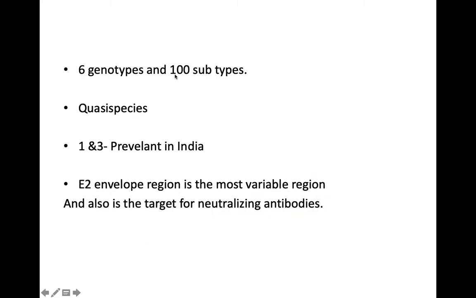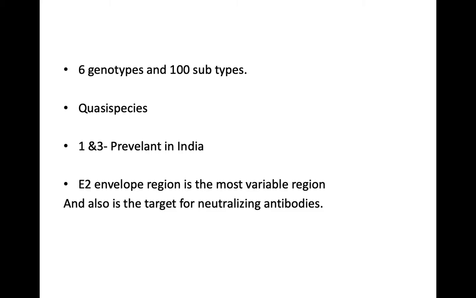There are 6 genotypes and 100 subtypes of hepatitis C virus. And a term called quasi-species is referred to when, within a given patient, the subtypes of hepatitis C virus circulate as a complex and closely related viral population. That is called quasi-species. The genotypes 1 and 3 are prevalent in India.